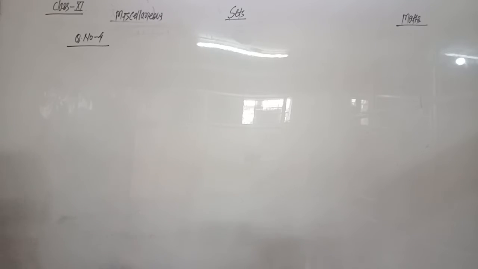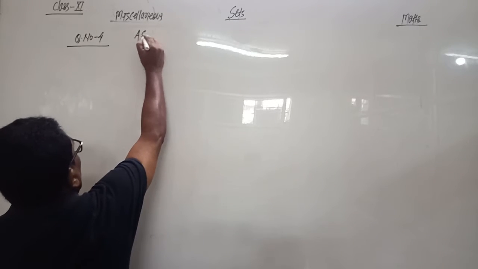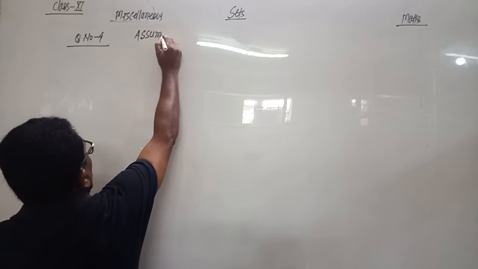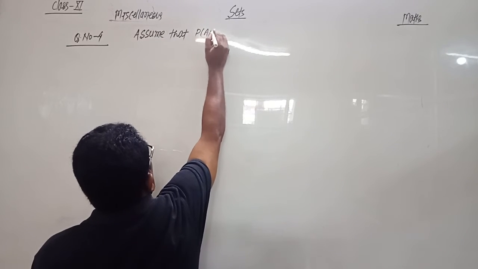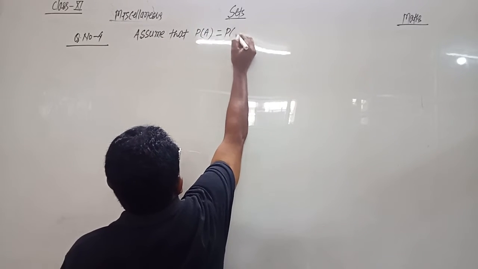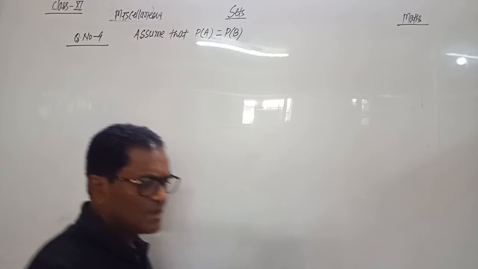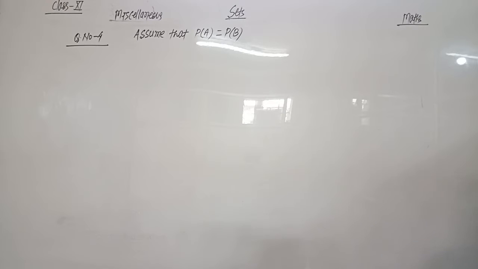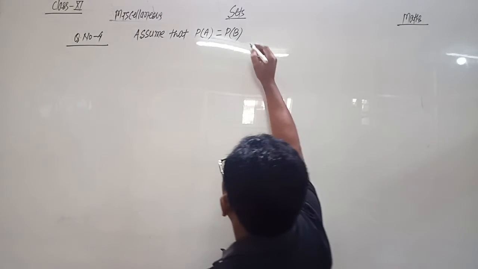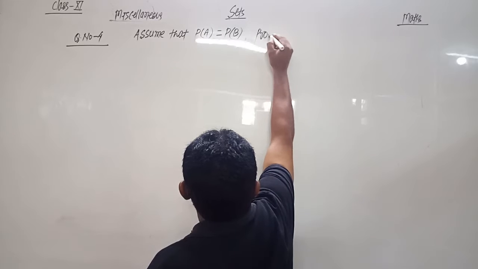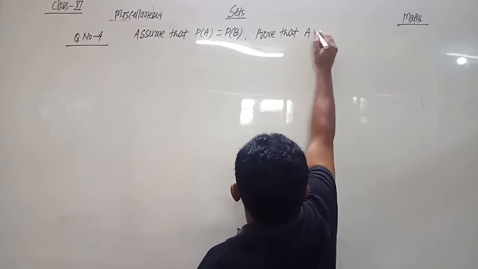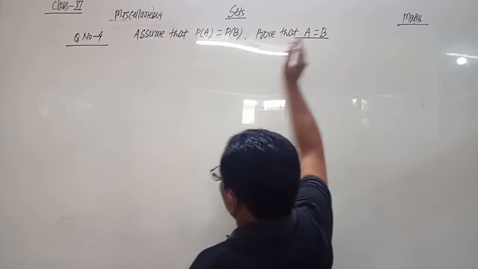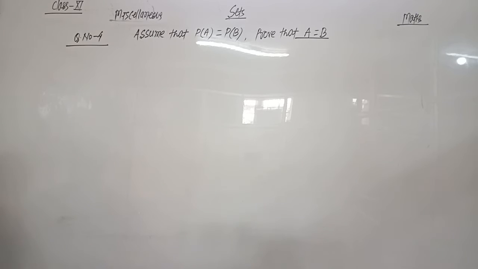Assume that PA equals PB. PA equals PB means the power set of A is equal to the power set of B, and prove that A equals B. We have to prove that A equals B, and we are given that PA equals PB.